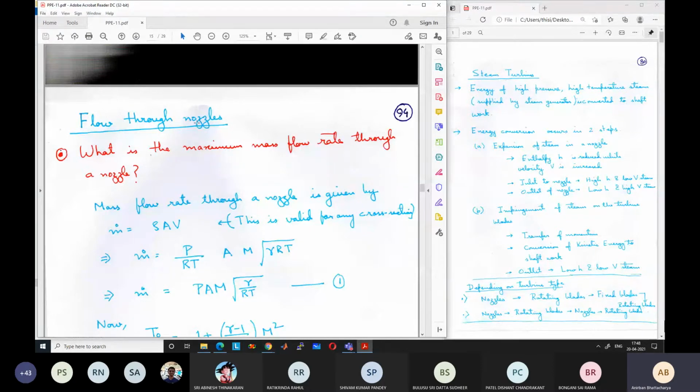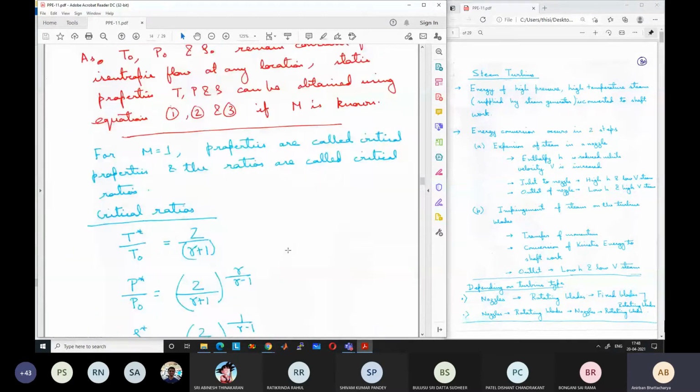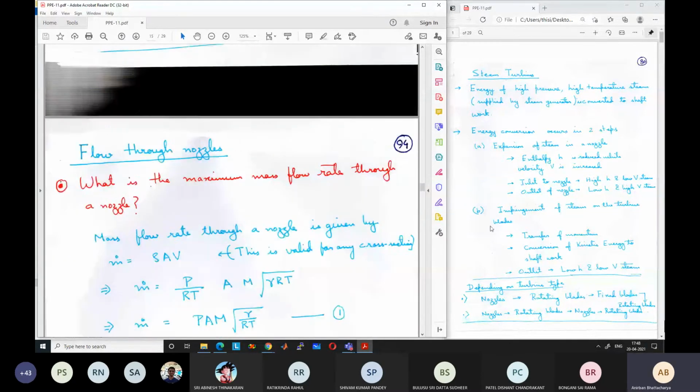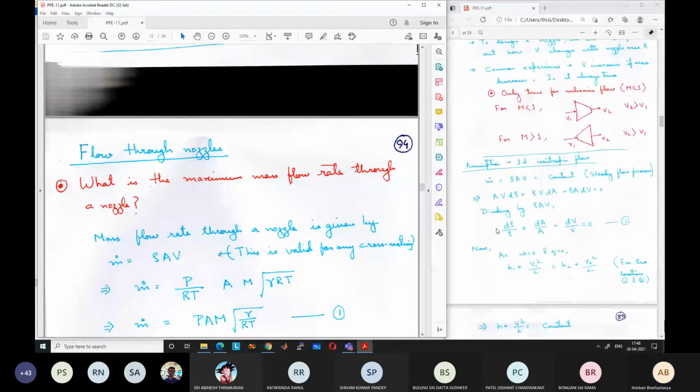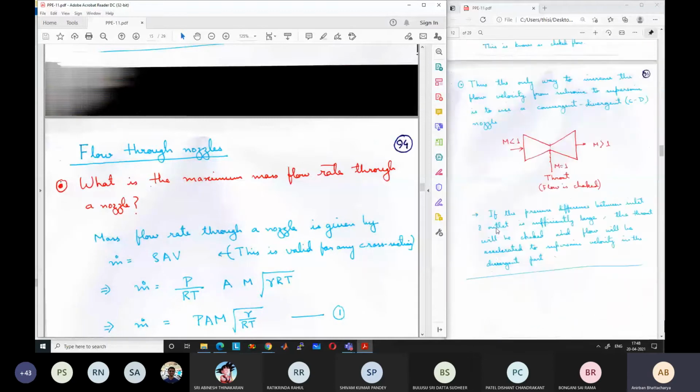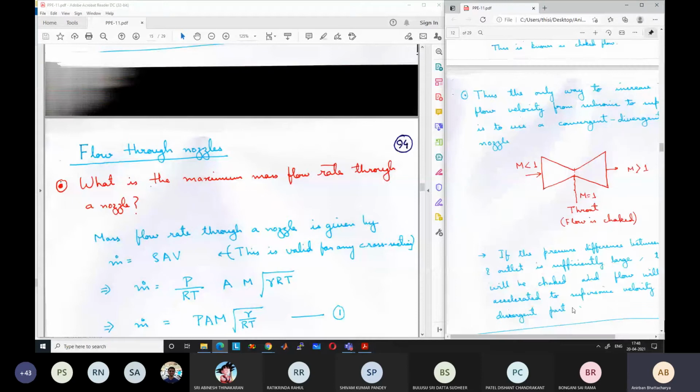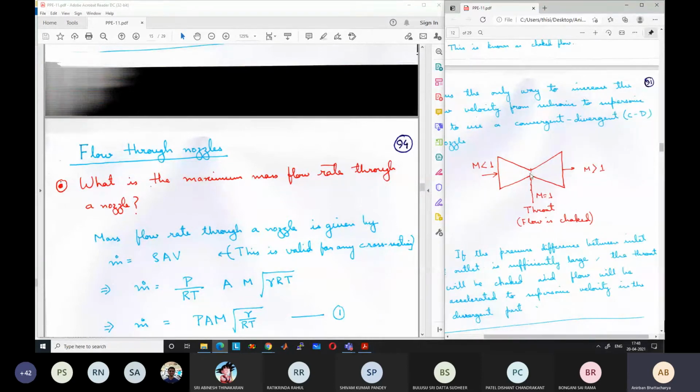If I go back to nozzles here, let me just keep nozzles open. The main variation of flow occurs in this direction, the direction in which the flow occurs. We will ignore any variation of properties in the cross-sectional direction, meaning in the direction of the radius.